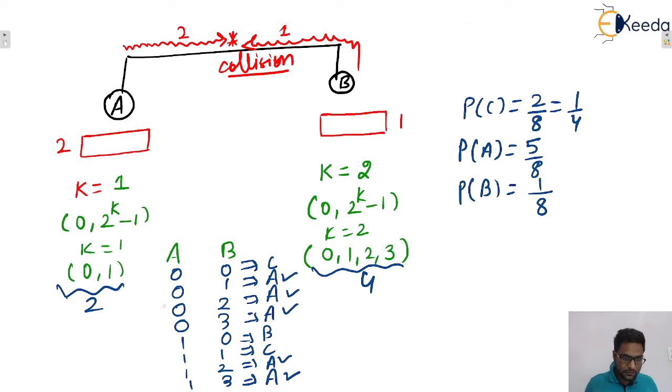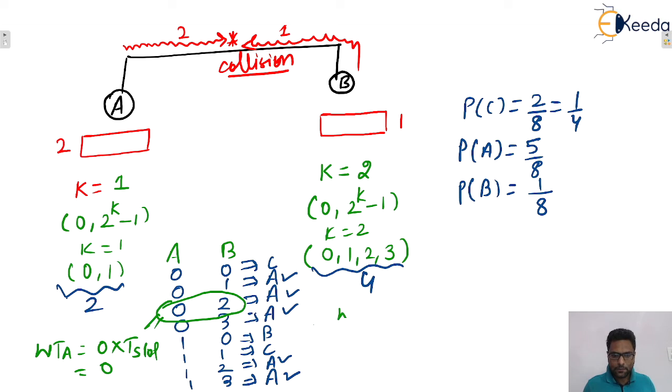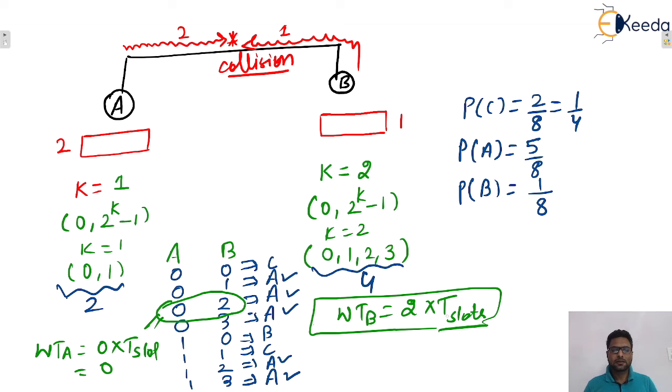Let's say this case happened: 0 comma 2. 0 comma 2 means the waiting time of A will be what? Let's say 0 into 1 time slot, isn't it? That means 0 time slot. And the waiting time for B will be what? That will be 2 time slots, isn't it? Okay. So two time slots are there. So that means B will retransmit its data after 2 time slots, and A will transmit or retransmit immediately. That is the meaning of waiting time, isn't it?